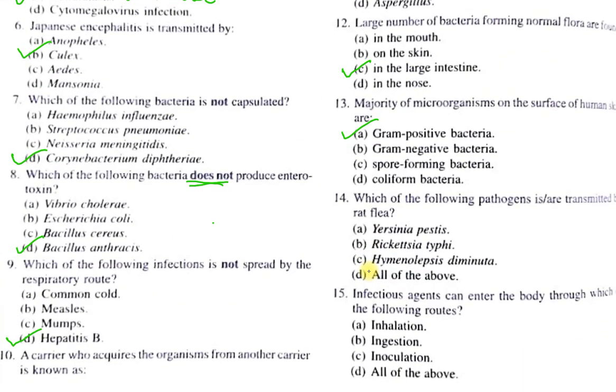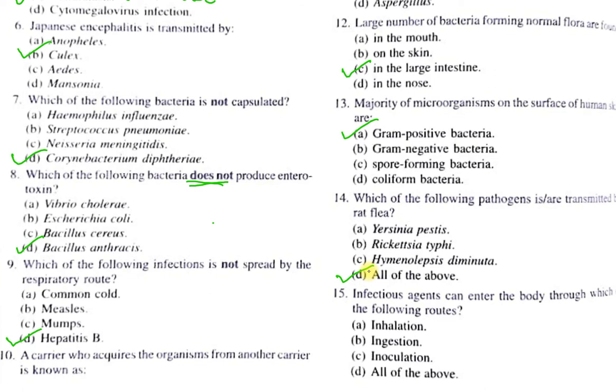Question number 14. Which of the following pathogens are transmitted by rat flea? Option A, Yersinia pestis. Option B, Rickettsia typhi. Option C, Hymenolepis diminuta. Option D is all of the above. Here, all four pathogens can be transmitted by the rat flea. So option D is correct.